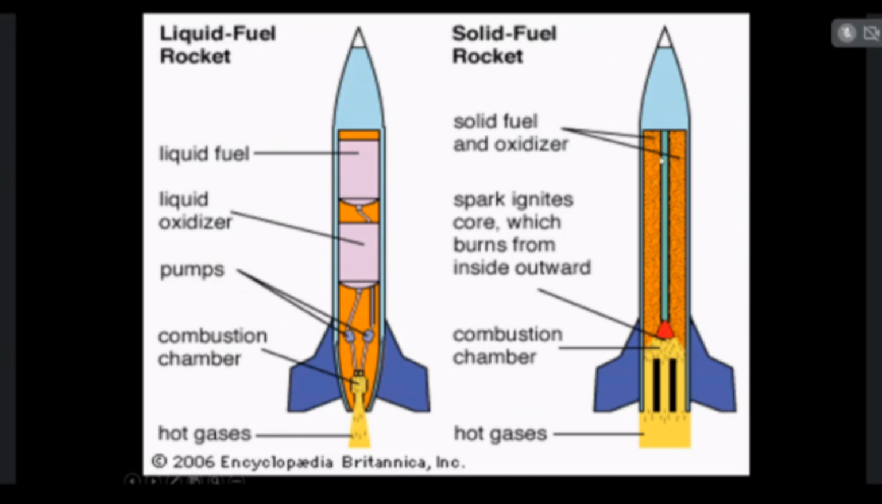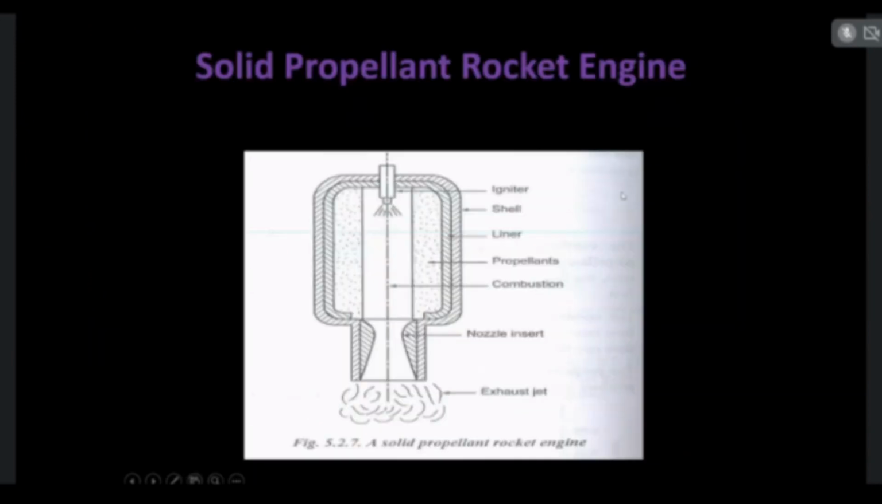The solid rocket engine is different, because in the solid rocket engine the fuels are in solid form. In the liquid rocket engine, the fuel and oxidizers are in liquid form. In the solid rocket engine, the solid fuel and oxidizer are placed in the main combustion chamber, and no tank will be available. We will see in detail about the solid rocket engine and liquid rocket engine later. First of all, we are going to see the solid propellant rocket engine.